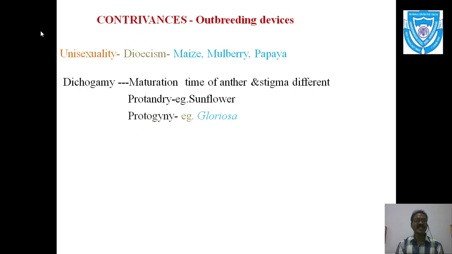While the second stage in dichogamy, or second type, is called protogyny. Proto, as the name indicates, again means previous, that is the gynoecium.